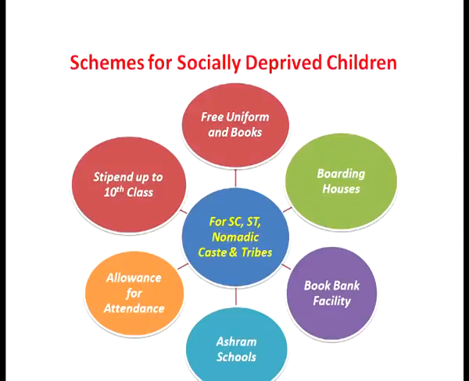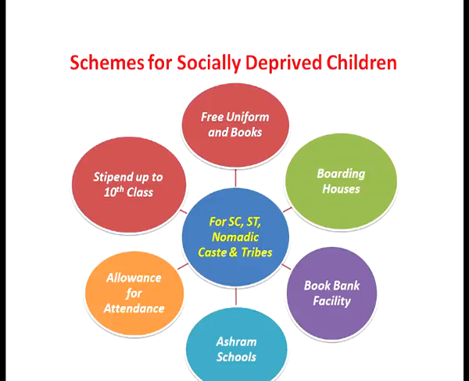First of all, the schemes for socially deprived children. As you can see on the screen, these socially deprived children include scheduled caste children, children belonging to the scheduled tribes, children belonging to the backward classes, or the tribal children. These constitute socially deprived children in the state of Maharashtra. For these SC, ST and nomadic castes and tribes, different schemes had been launched by the state of Maharashtra to achieve the target of universal elementary education.